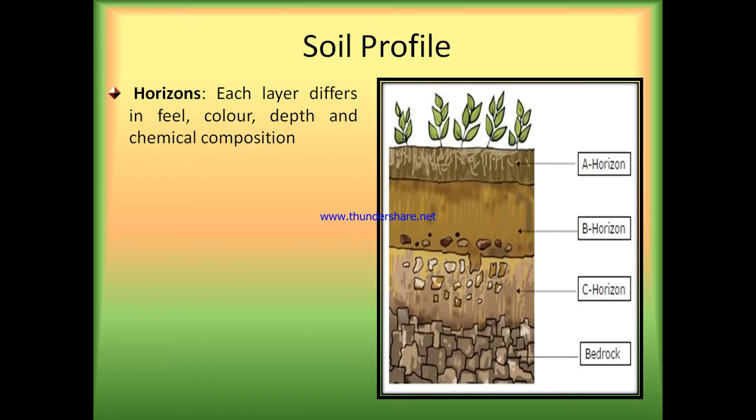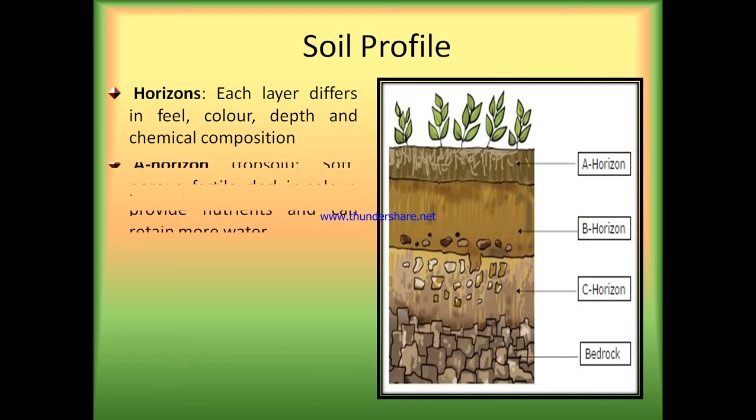A vertical section through different layers of soil is called soil profile. Each layer differs in feel, color, depth and chemical composition. These layers are referred to as horizons. First is the A horizon, also called topsoil. It is soft, porous, fertile, dark in color, provides nutrients and can retain more water.